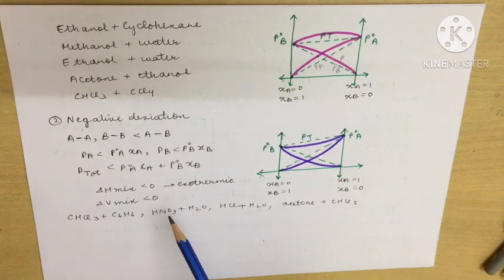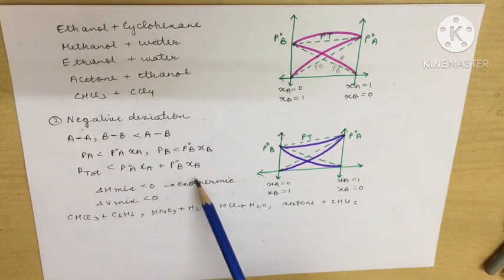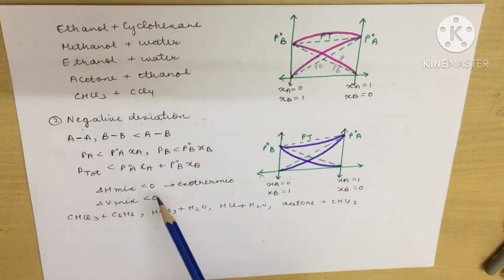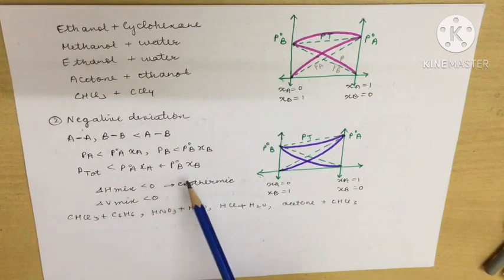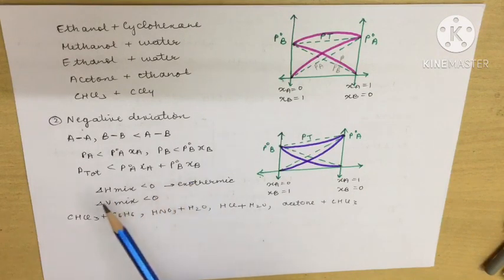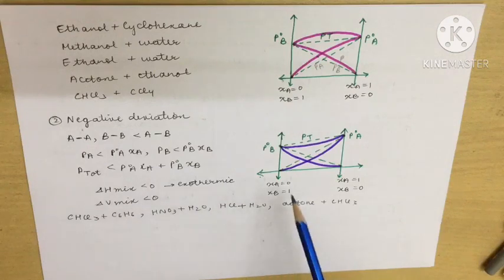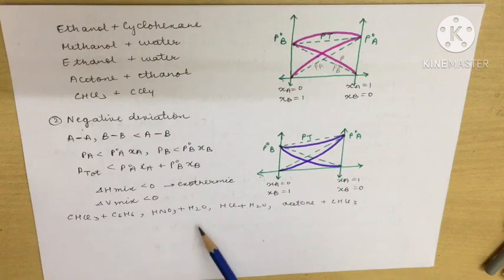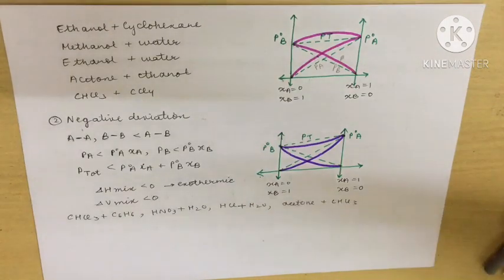In that case, you should know that the sum total of the individual partial pressures will be greater than the total pressure of the whole solution. The examples are chloroform and benzene, nitric acid and water, hydrochloric acid and water, and acetone and chloroform. So these are the examples of solutions which show negative deviation from Raoult's law.